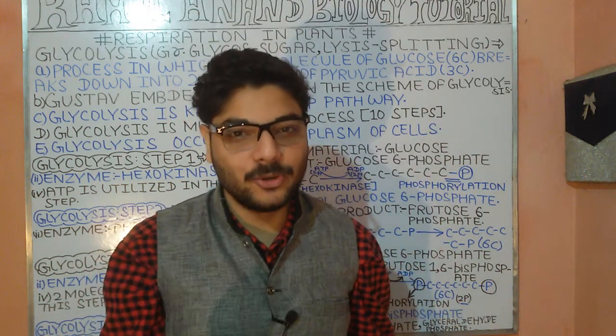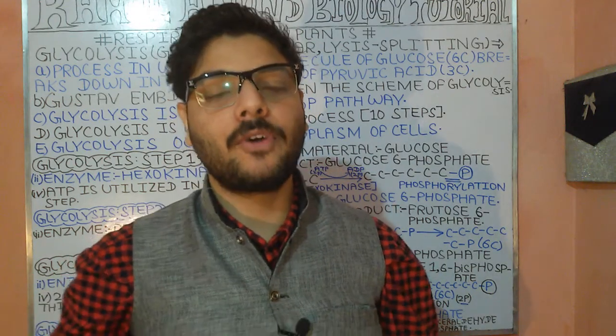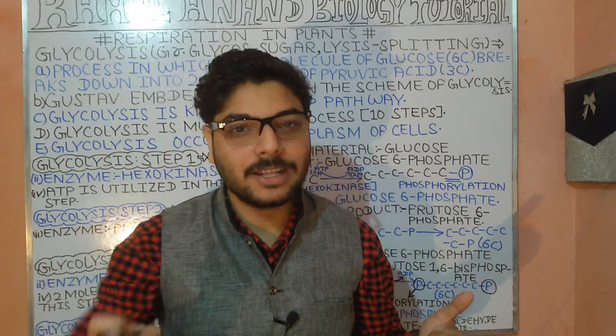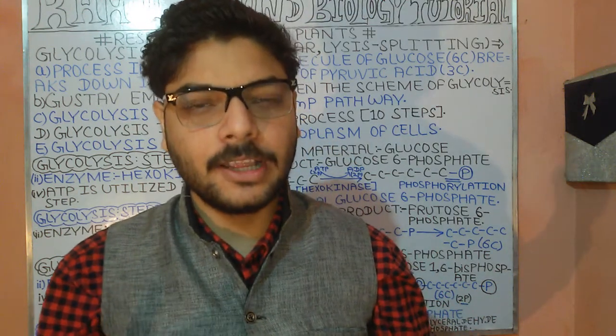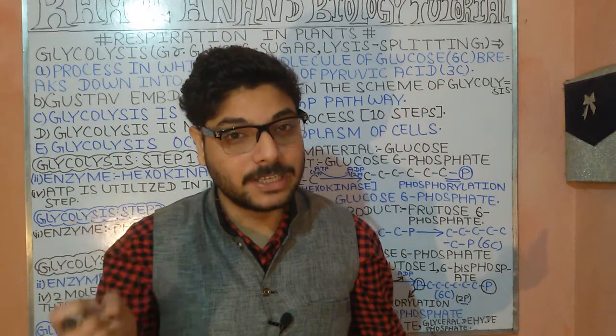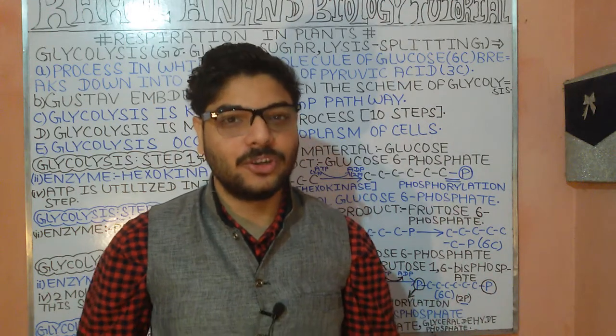So this is the aldolase. Now talking about the probable products formed in the fourth step of the glycolysis, these are the dihydroxyacetone phosphate, then the glyceraldehyde phosphate, which will be formed in the fourth step of the glycolysis.